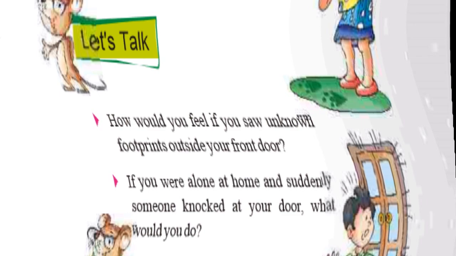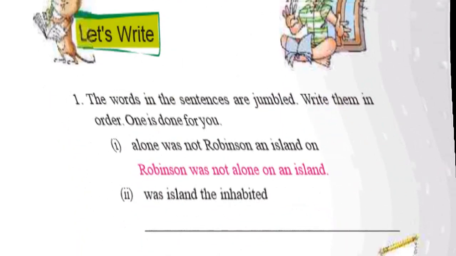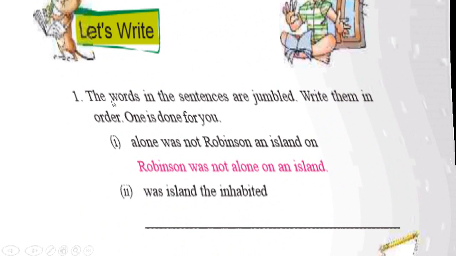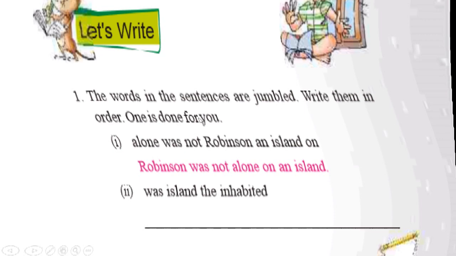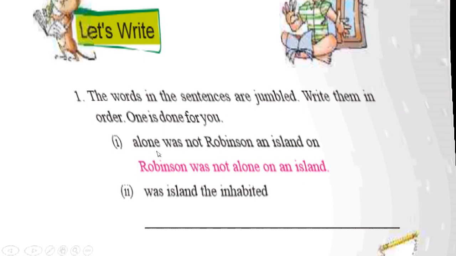Okay, so we can say like that. Now let's write question number 1. The words in the sentences are jumbled. Write them in order, one is done for you. So there are some sentences here and the words are jumbled. So let us see them.